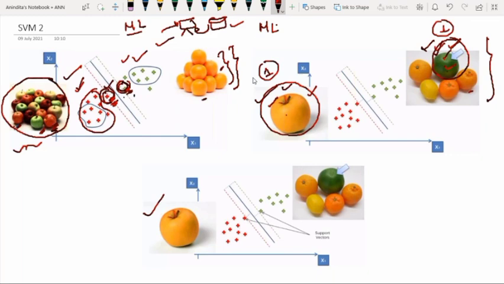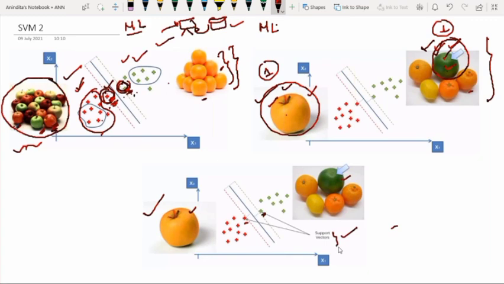So that's why these 2 points are far apart from the other group, and they are acting as support vectors to find an appropriate classification. So this is the reason why these 2 points are known as support vectors. You can say that the representation of this apple is this point and the representation of this orange is this point, and they are known as support vectors.